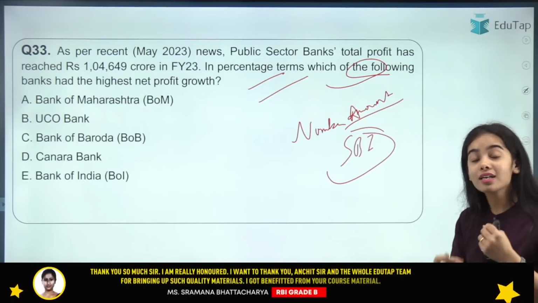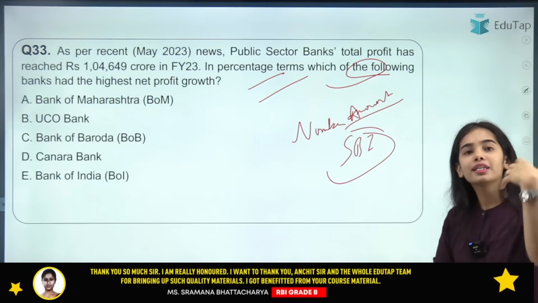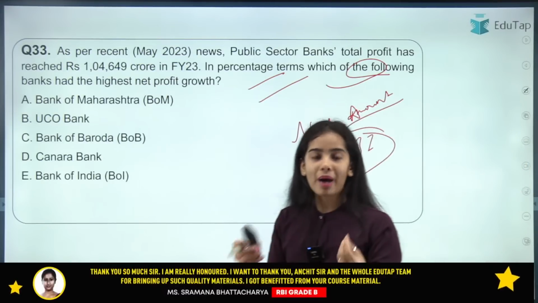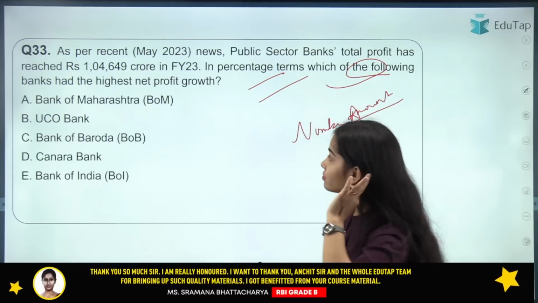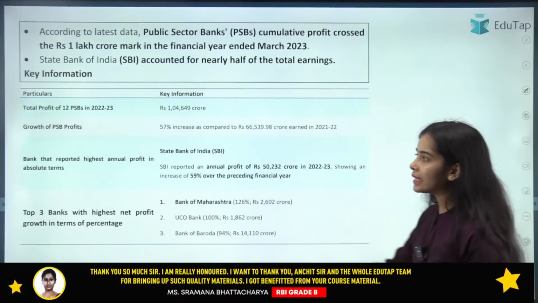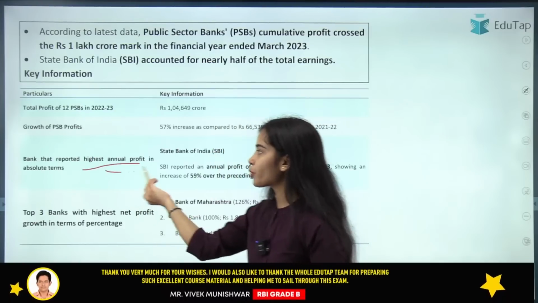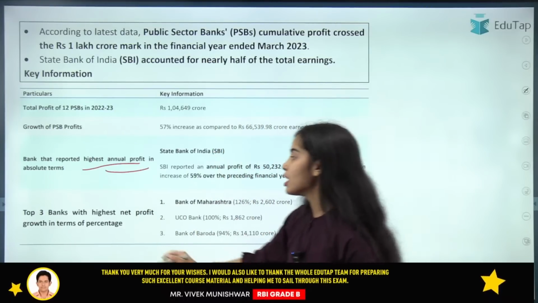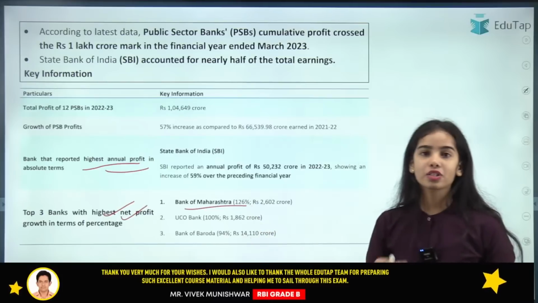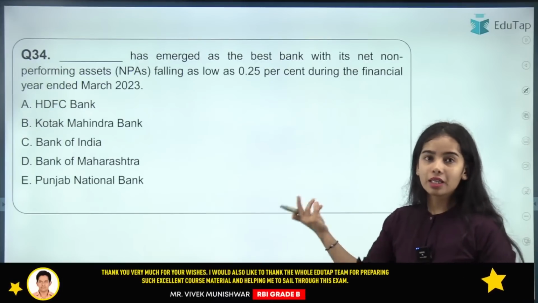But here it is asked in percentage terms which bank has seen the highest growth in profits. So I am getting the answer A, that is correct. It is Bank of Maharashtra. In amount terms the highest profit is of the State Bank of India, but in profit growth terms, the Bank of Maharashtra has the highest, in percentage terms.